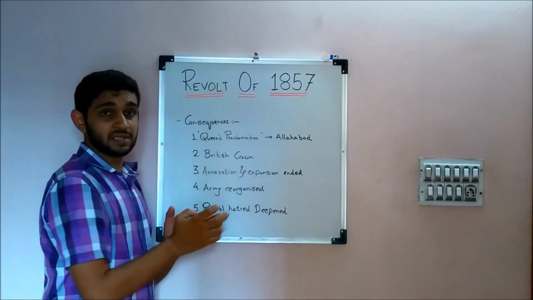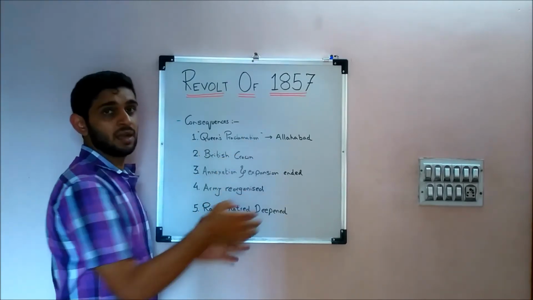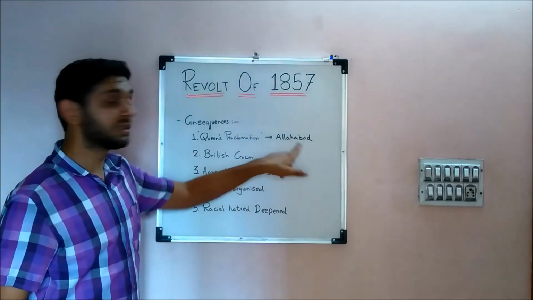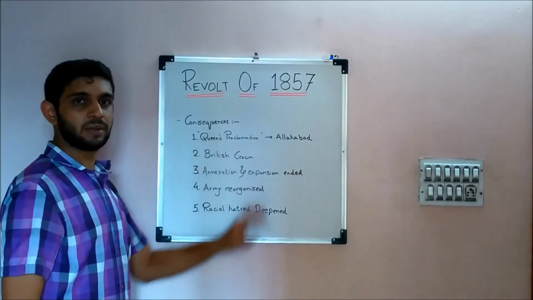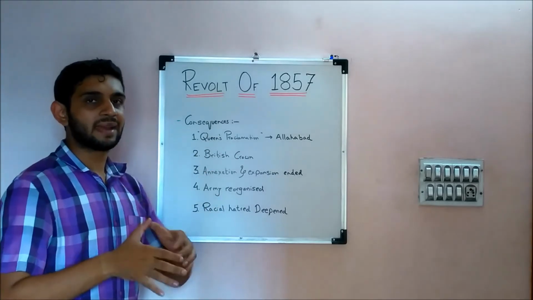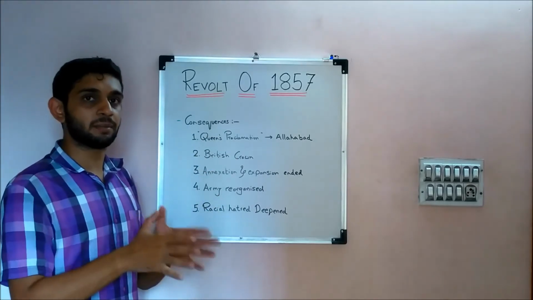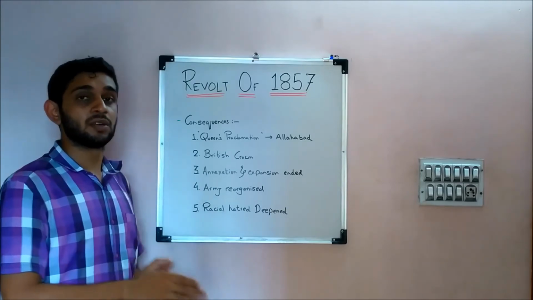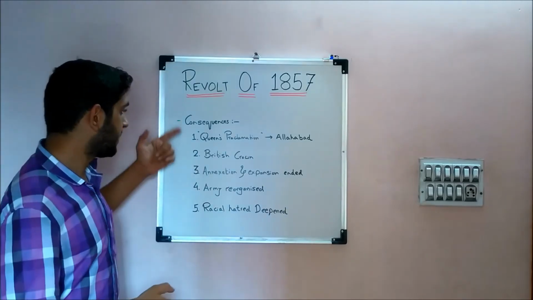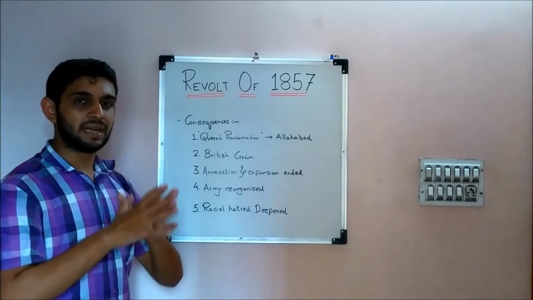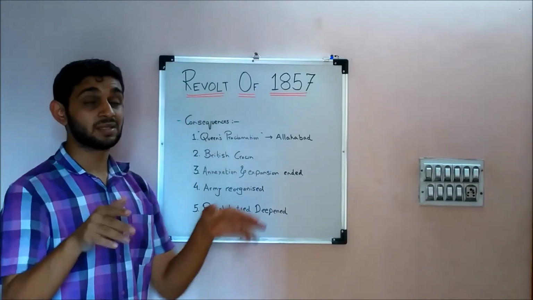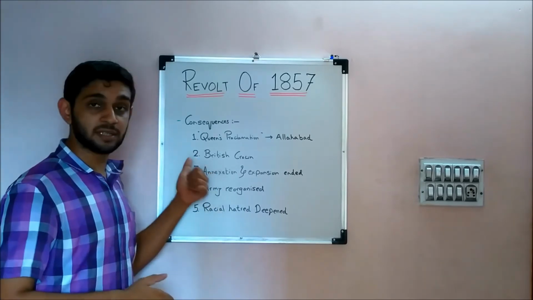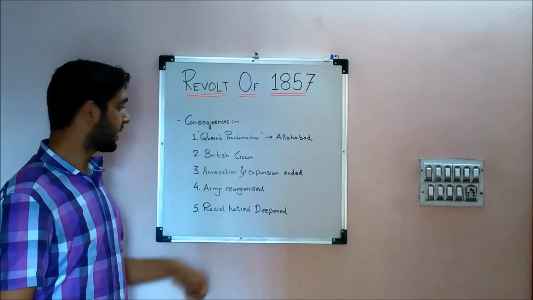Consequences. Obviously, first was the Queen's proclamation that was announced by Lord Canning in the Allahabad Darbar. This is important. The Queen's proclamation means Lord Canning announced that no more would the East India Company have any right over Indian territory. It would be given to the British Crown. Later on, all the area which was under the East India Company would come under the parliament of the British Crown. So that was the second point.